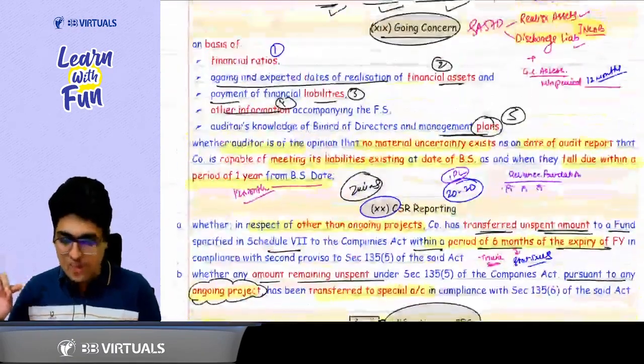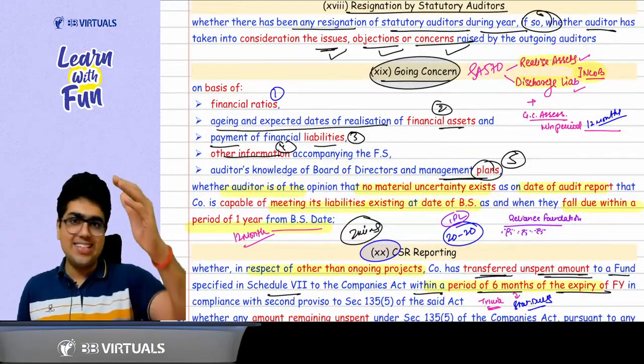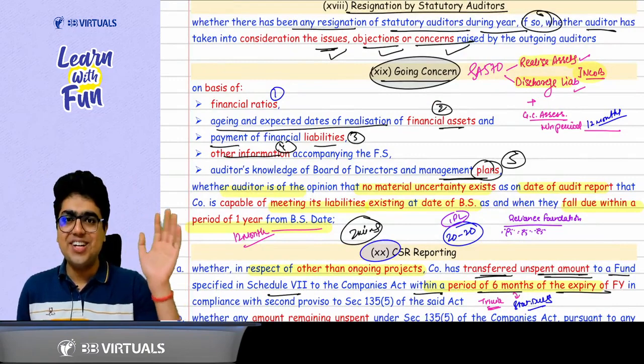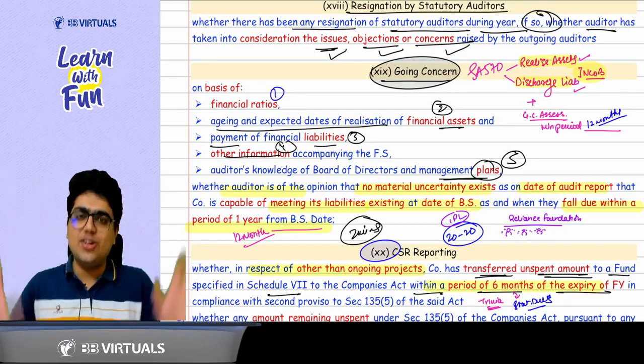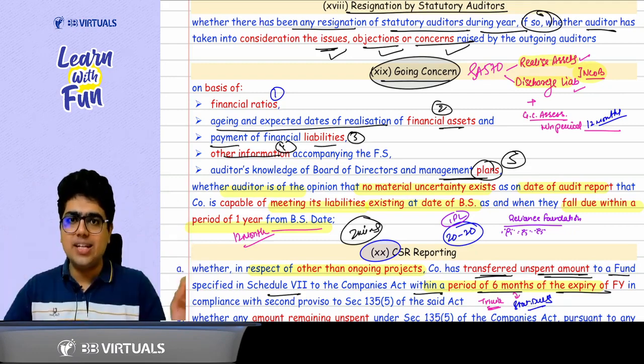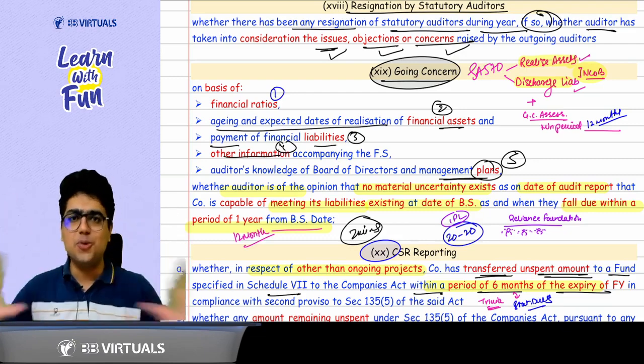Clause 19 was about going concern. So, on the basis of 5 things. What were those 5 things? Financial ratios, financial assets, financial liabilities, any other information, or management plans. Considering all these 5 things, whether the entity has no material uncertainty regarding the payment of liabilities within the next 12 months. Okay, just remember these keywords. That's it. That's all about going concern.